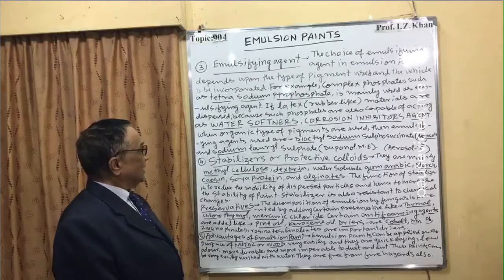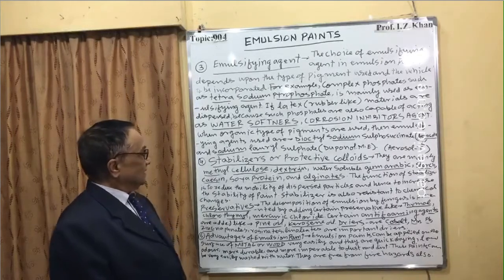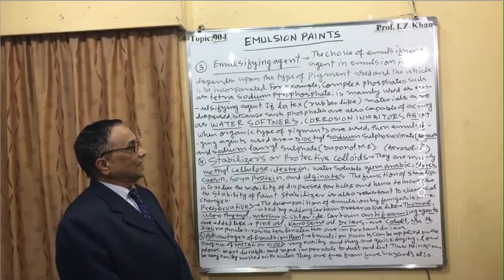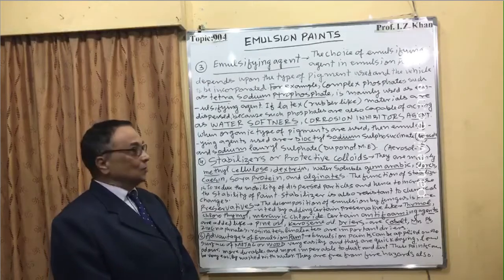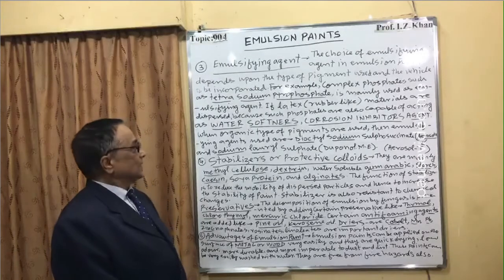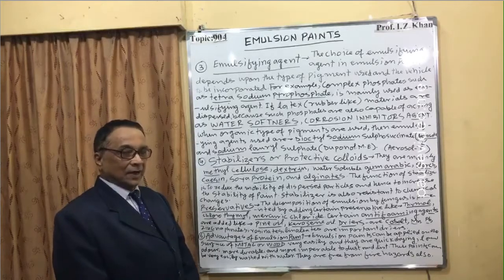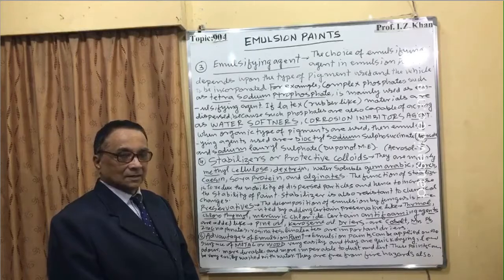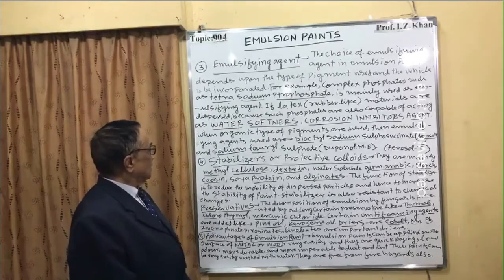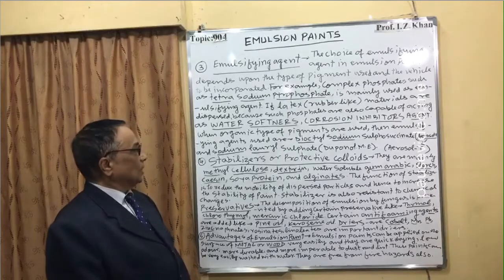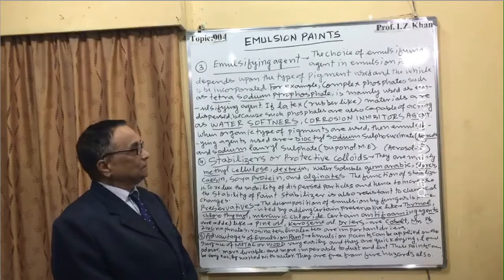When organic types of pigments are used, then the emulsifying agents used are dioctyl sodium sulfosuccinate, also commonly known as aerosol T, and sodium lauryl sulfate, known as Duconol Me.